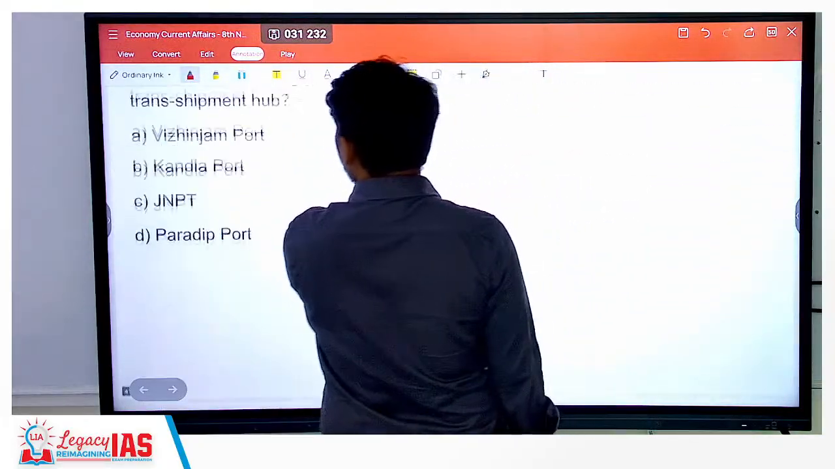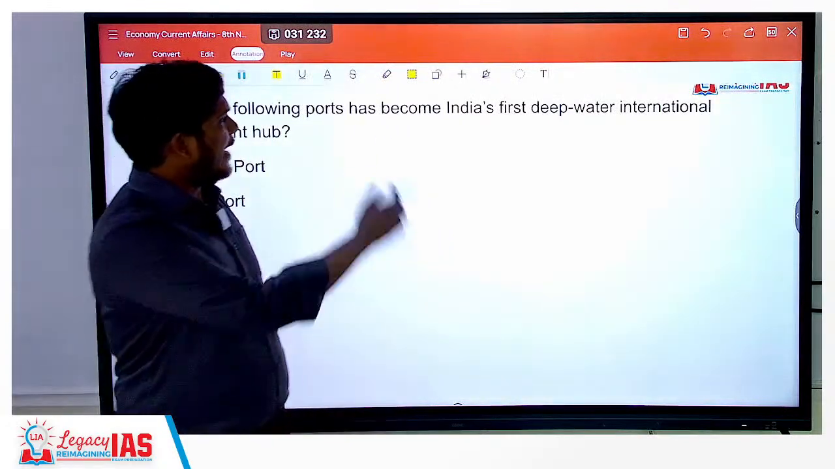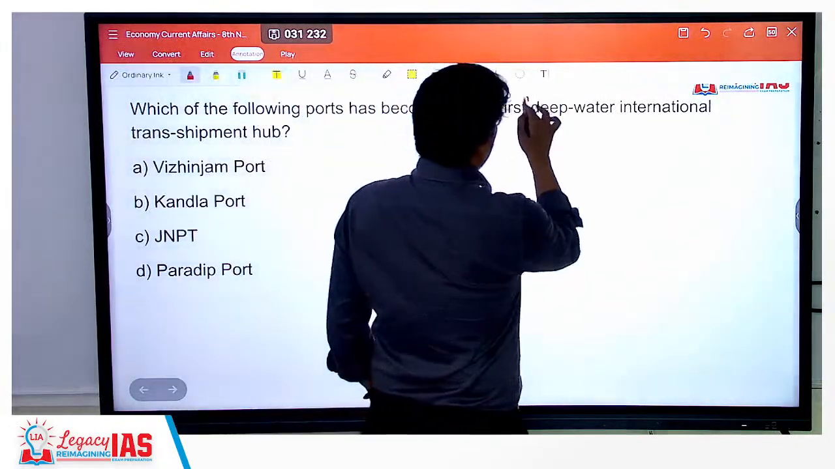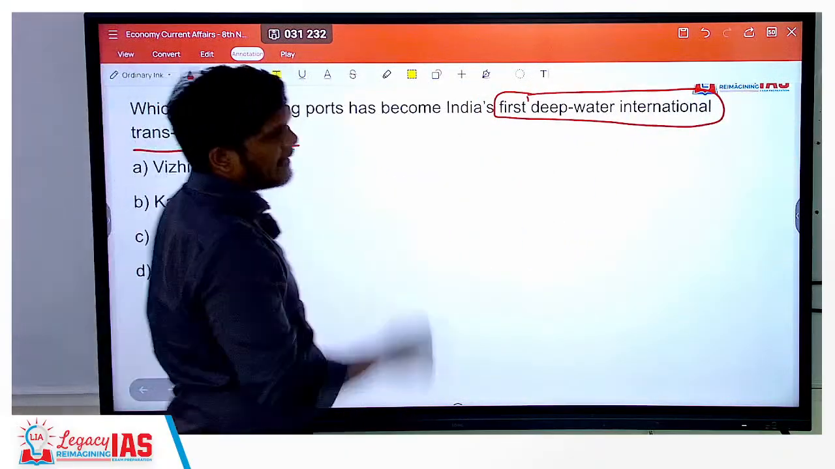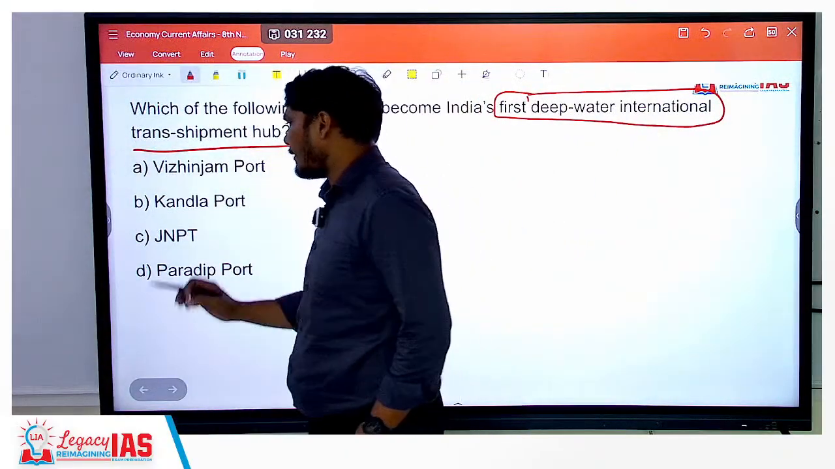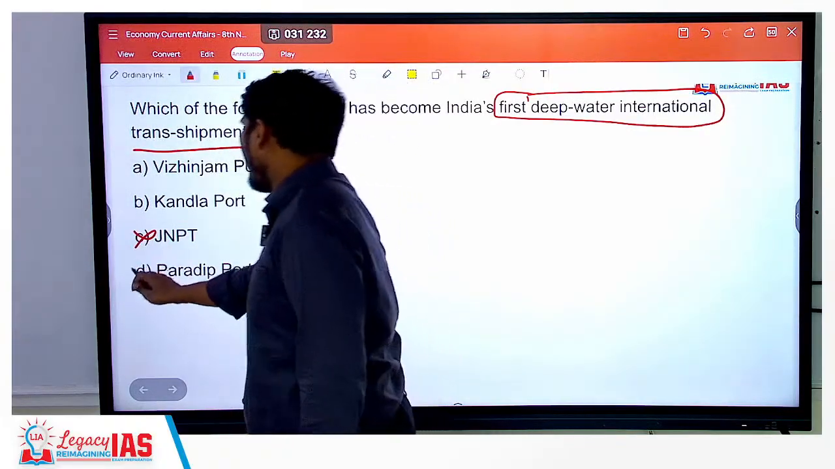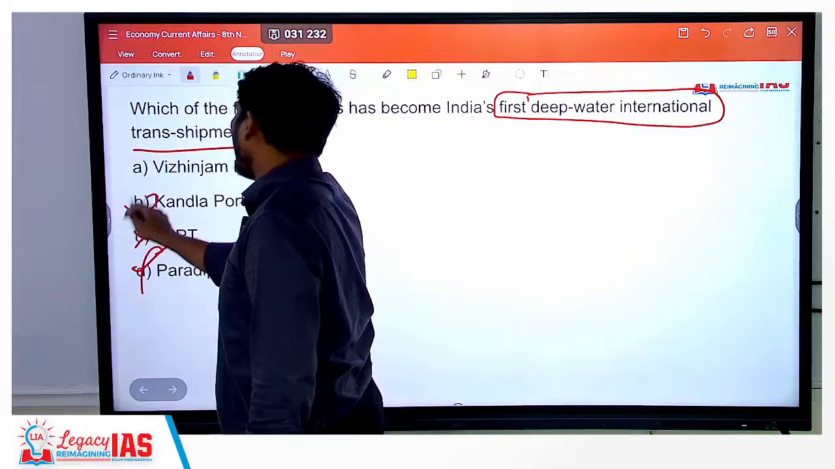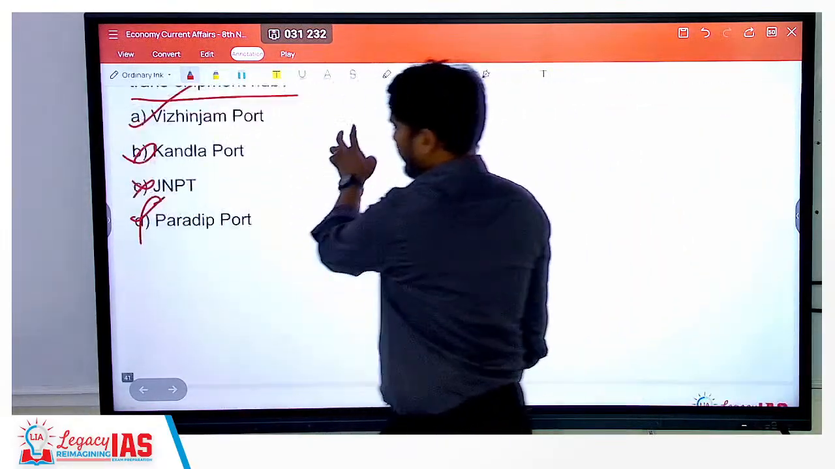Let's move ahead. Which of the following ports has become India's first deep water international transshipment hub? So a very factual question. JNPT, no, it has increased its capacity. Paradeep, no. Kandla, no. The correct answer is Vizhinjam port.